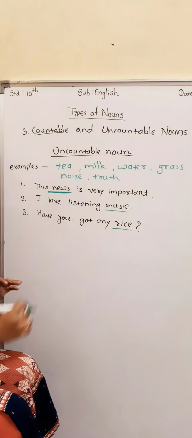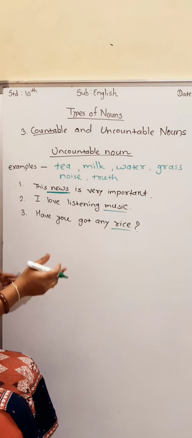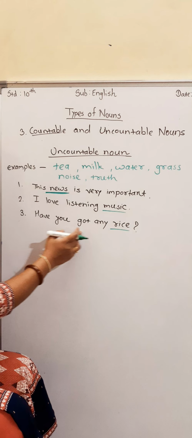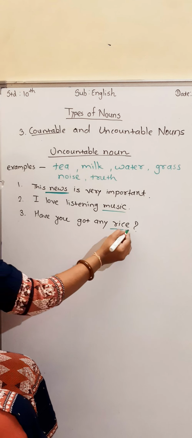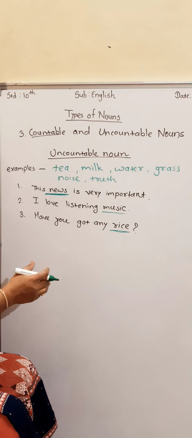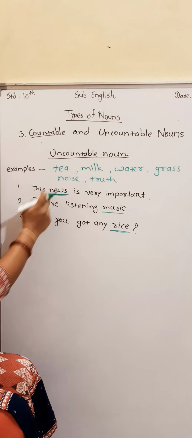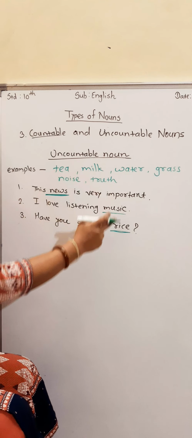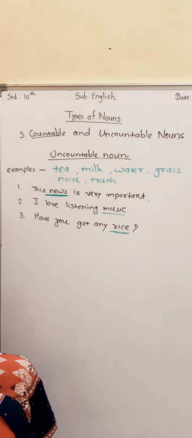I love listening to music. It is also uncountable. We can't count it. Have you got any rice? Again, this rice, we can't count it. Rice. In general, we have to use that word, rice. So these words are uncountable. So in this way, we have seen what is countable and uncountable. So hope you understand all the things. So what we have learned today, types of nouns. In that, first proper noun and common noun. Second, collective noun. And third one, countable and uncountable nouns. Hope you understood the video.